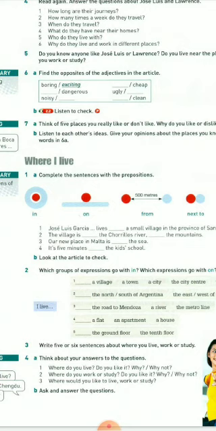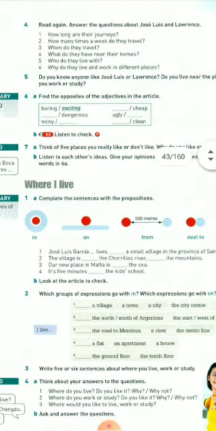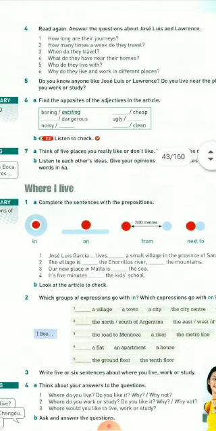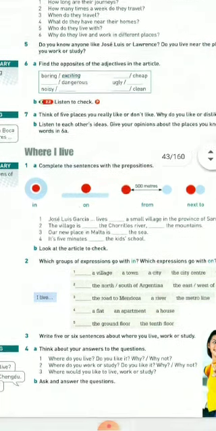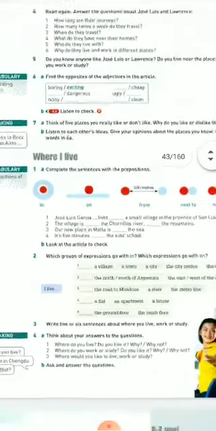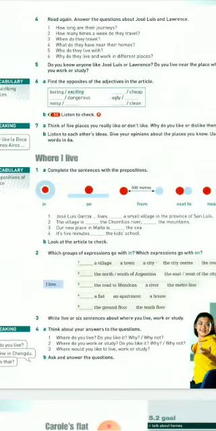If something is cheap, it means that it is not expensive. If something is ugly, it's because it is not beautiful. If something is clean, it is because it is not dirty. Okay? So now we're going to think about 5 places you really like or don't like, and say why you like or dislike them.